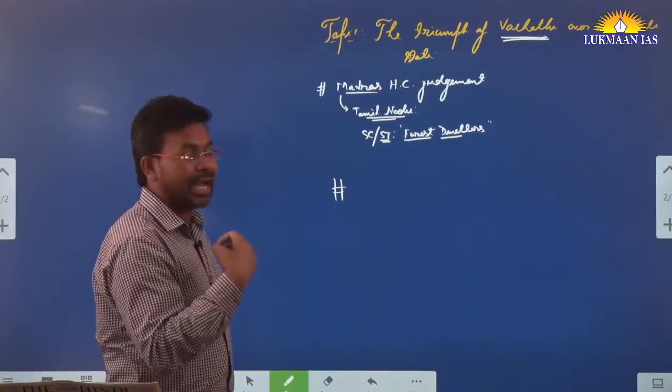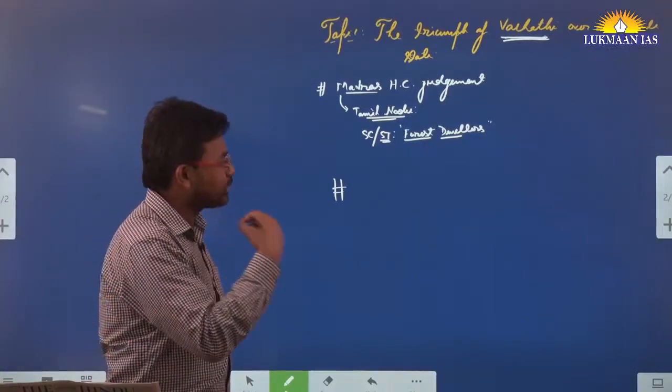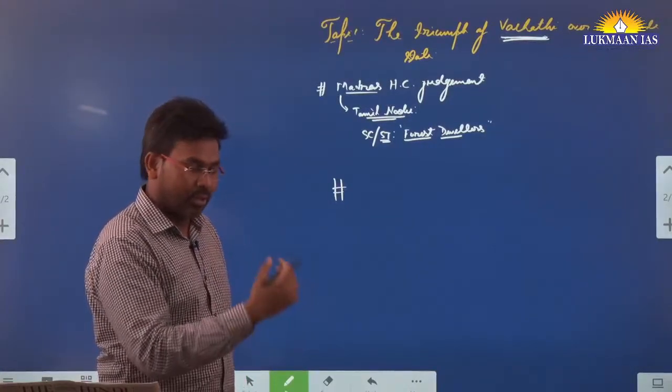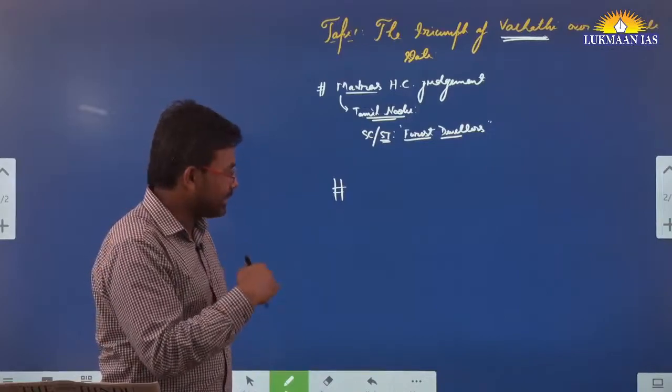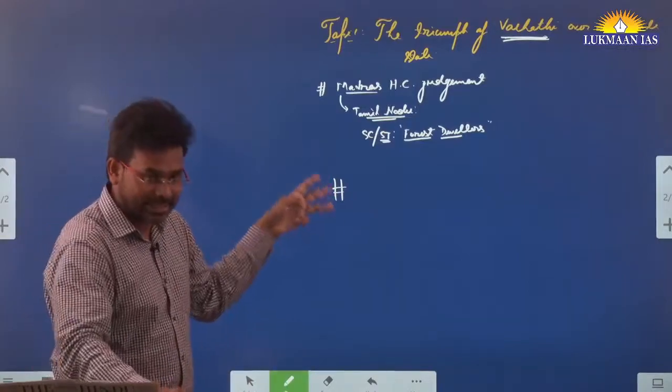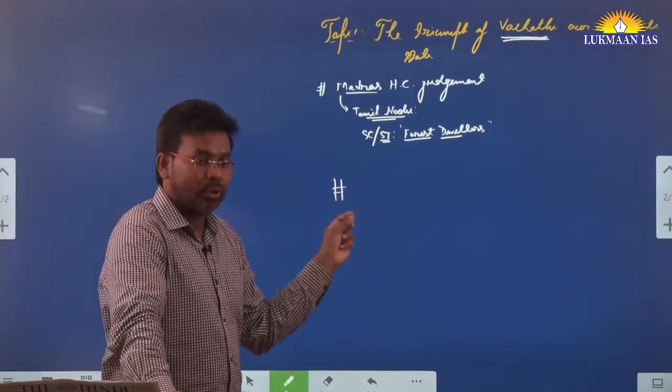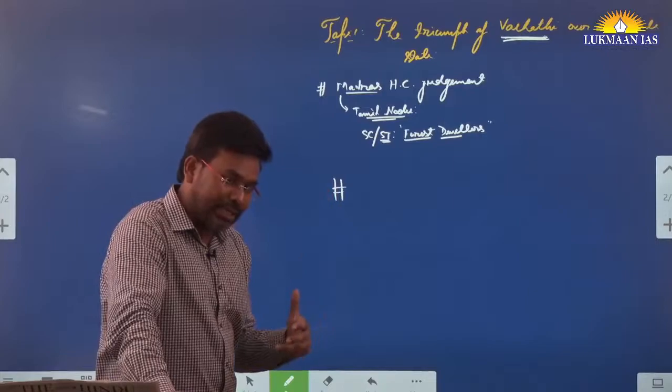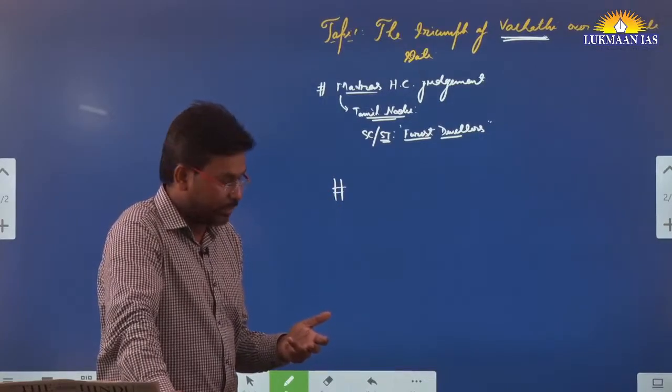Then we have the Bharatiya Nagrik Suraksha Sanhita, which seeks to replace the Criminal Procedure Code. We have the Bharatiya Sakshya, which seeks to replace the Indian Evidence Act. So these three legislations have come because they want to decolonize the Indian criminal justice system.